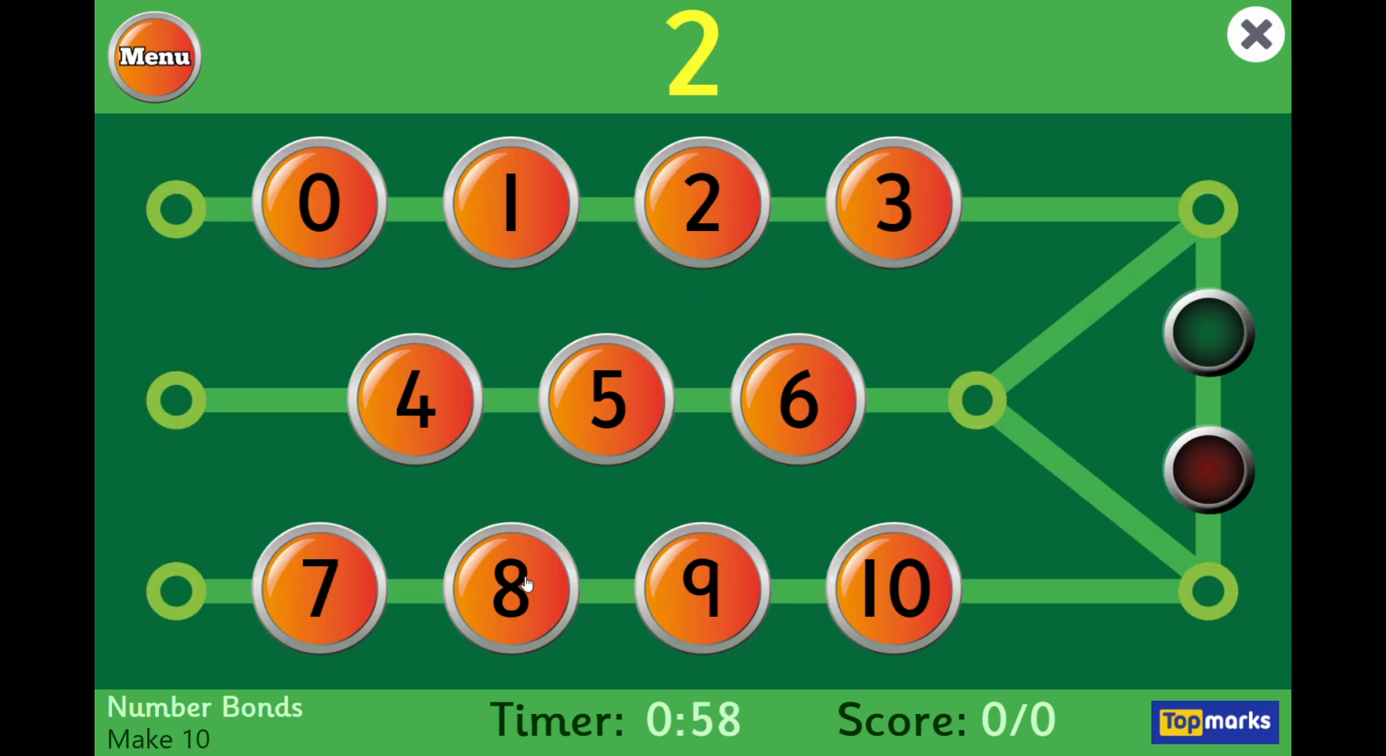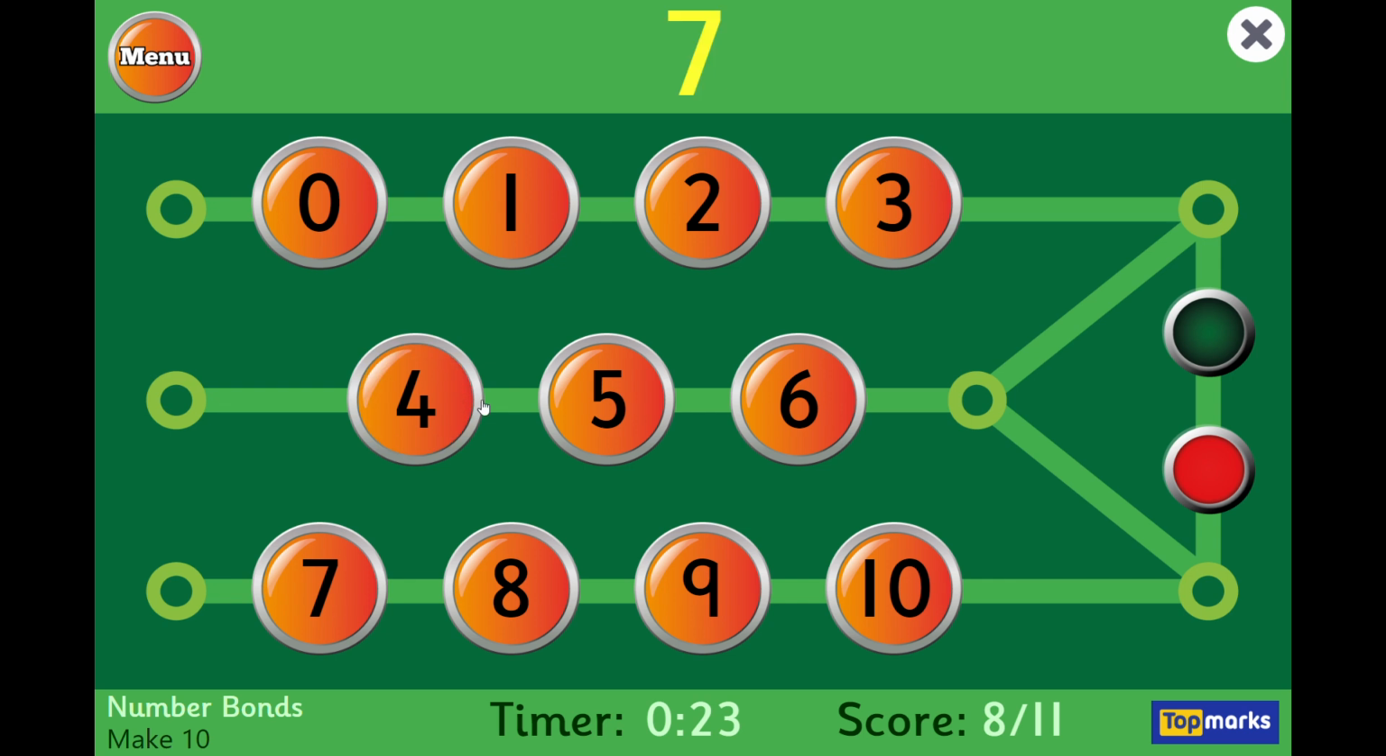So 2 is 8, 1 is 9, 7 is 4. Oh, not 4. 7 is 3, 6 is 4 maybe. 10 is 0. 6 is 4. 4 is 6. 5 is 5. 7 is 3. Oh no, 4.